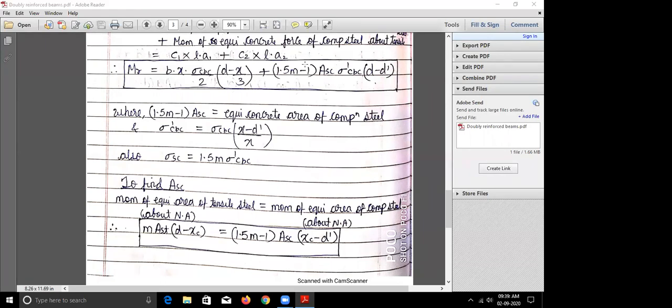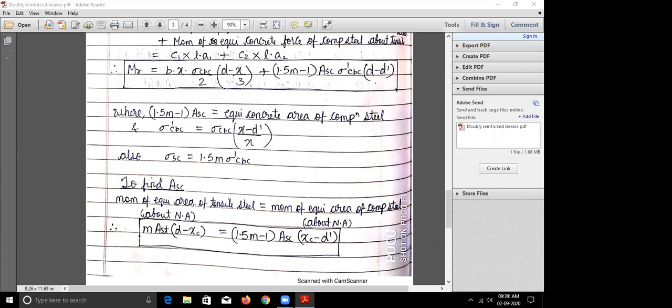Hello, sir. Yes, sir, I didn't understand the third equation. Okay, the third equation I have already written here. Wait. So moment of equivalent area: when you equate the moment of equivalent area of the tensile steel about the neutral axis with the moment of equivalent area of the compressive steel about the neutral axis, by equating this, you will get the equation which is used to find out the compressive steel, that is ASC.